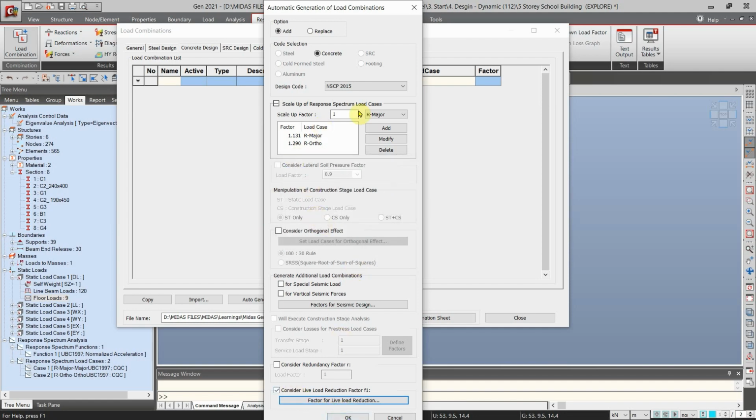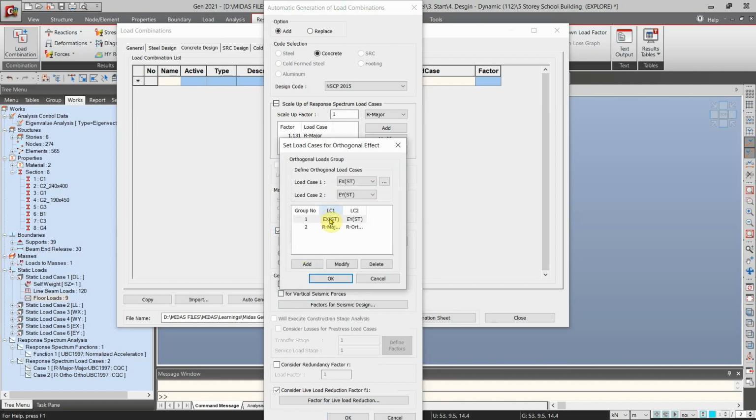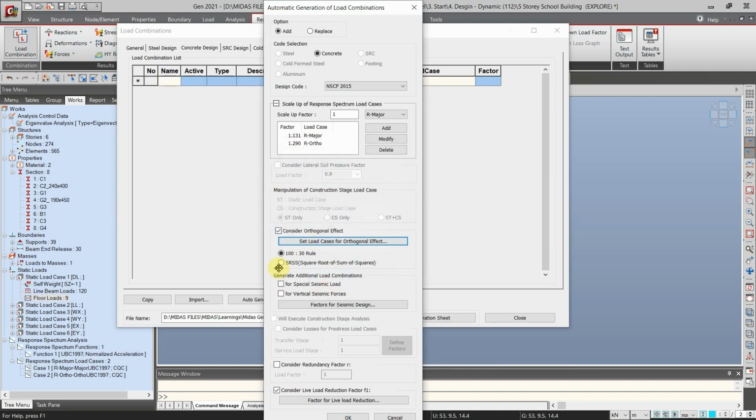And then we have also the option here to consider the orthogonal effect. Just check this box and then create a load case, for example this EX, and if we have a response spectrum, we can also add it and then click OK. And then we have also the option here to generate additional load combinations for vertical seismic factor and special seismic load. So after defining the load combination, we can now click OK.